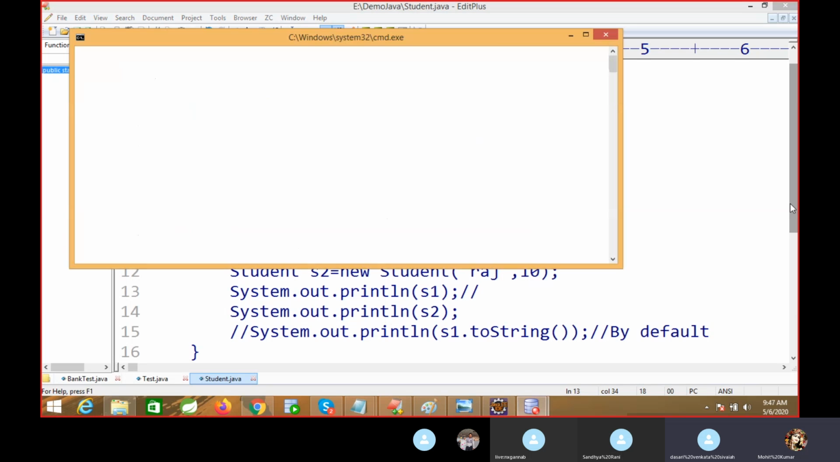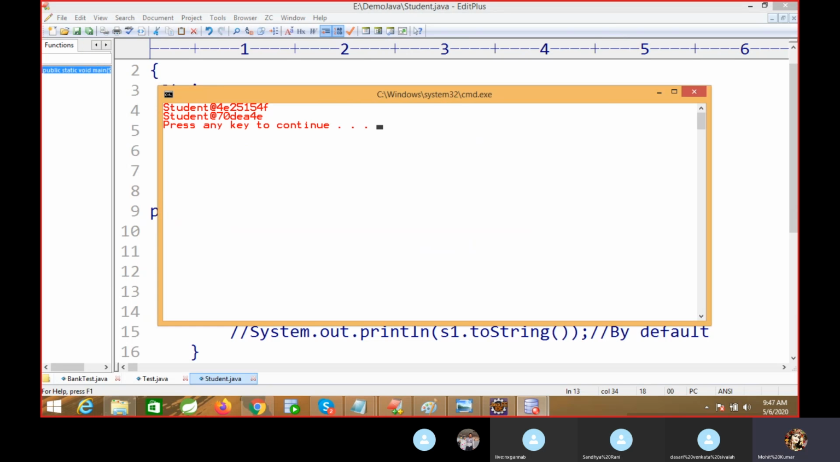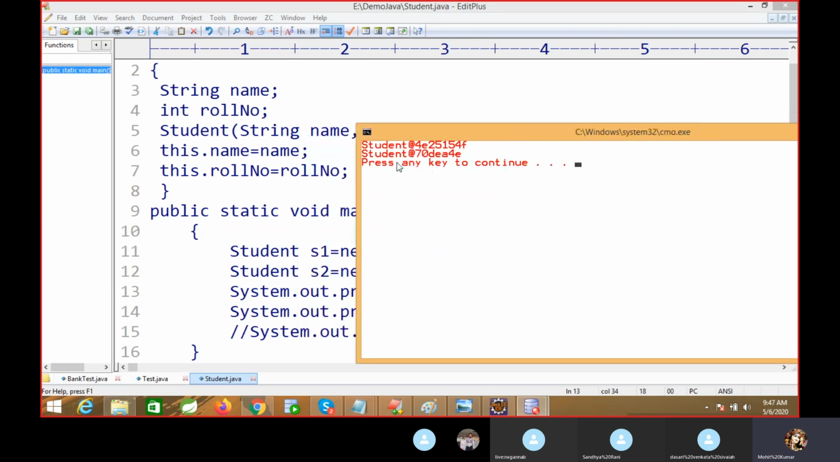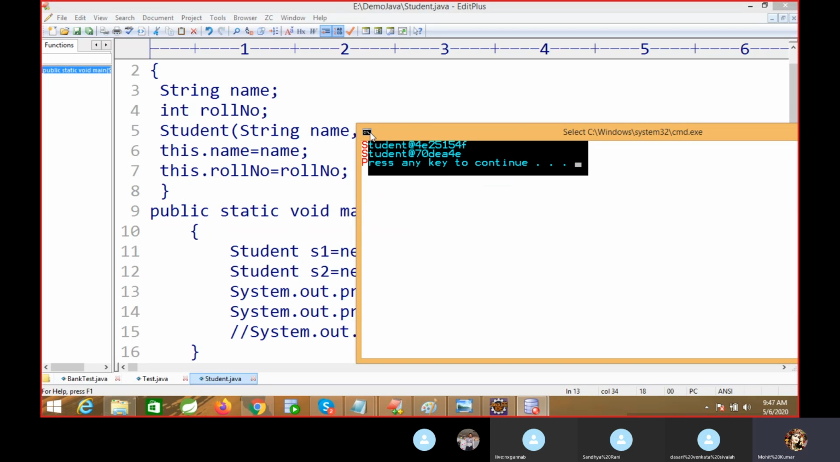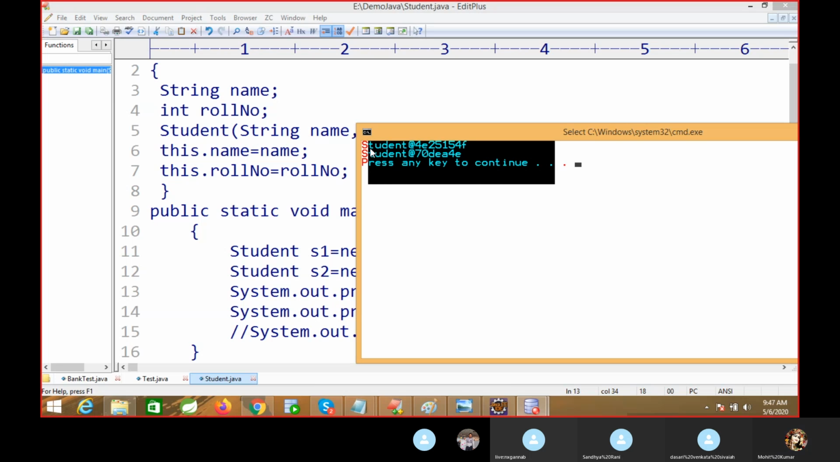Okay, I'm going to execute this code, but here we are getting something. See what we are getting. What happened here? I want to display, right? So this is the use of the toString method. So what is the conclusion of this example? Which toString method is executed? Object class. The Object class toString method is executed.